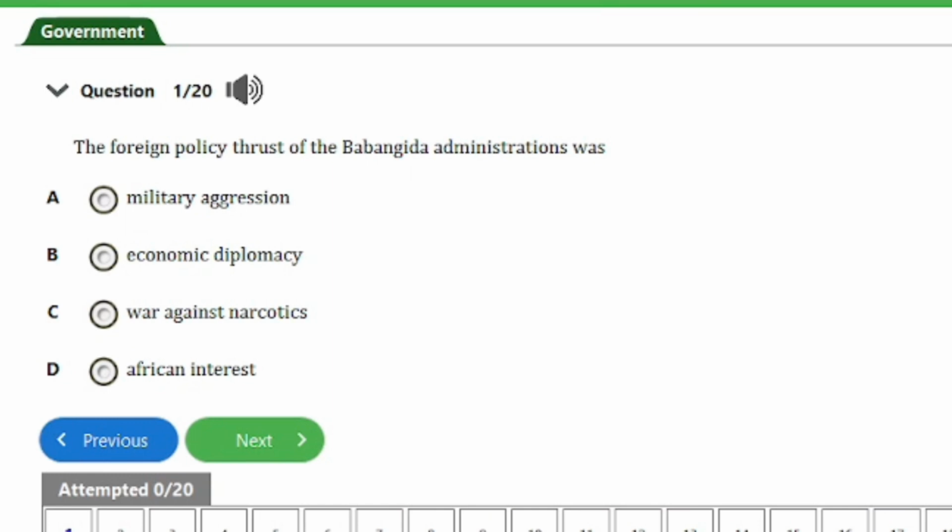It says, the foreign policy thrust in the Babangida administrations was A. Military aggression, B. Economic diplomacy, C. War against narcotics, D. African interests. So guys, the answer to this question is option B, that's economic diplomacy. Let's head on to the next one, guys.